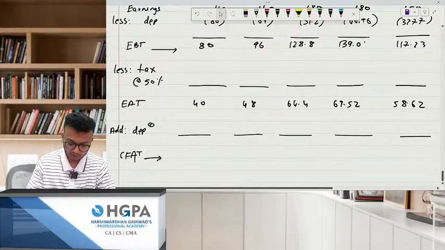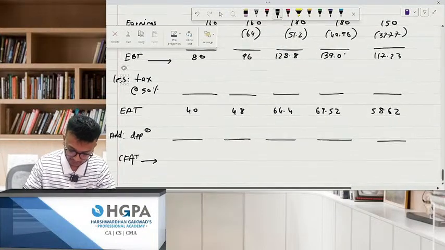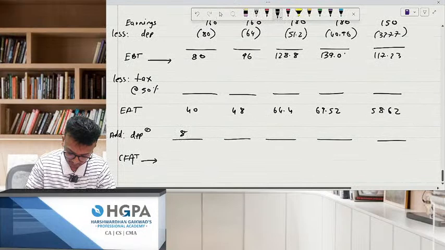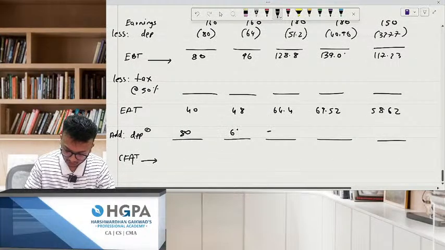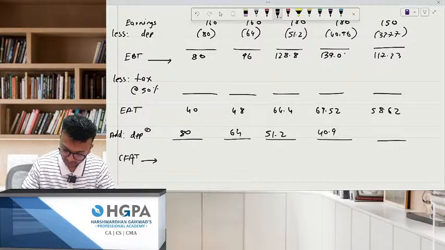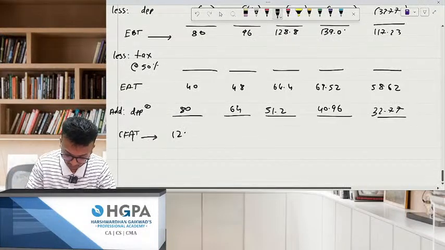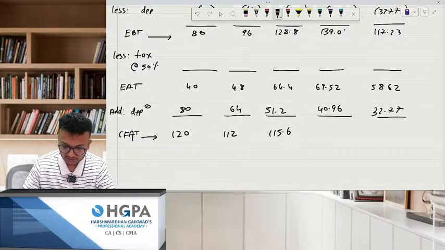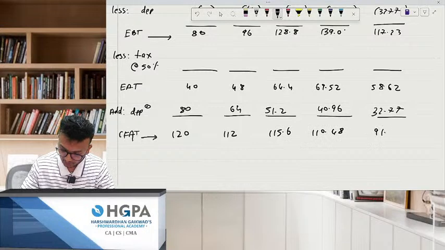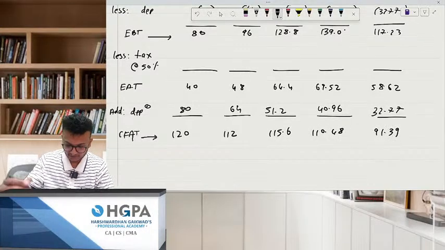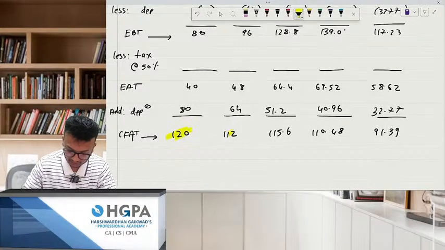Okay, now you add back depreciation again: 80, 64, 51.2, 40.96 and 32.77. Now can you please tell me what is the CFAT? 120, 112, 115.6, 110.48 and 91.39. Is this my CFAT? See whether it is coming or not. This has to be your CFAT.